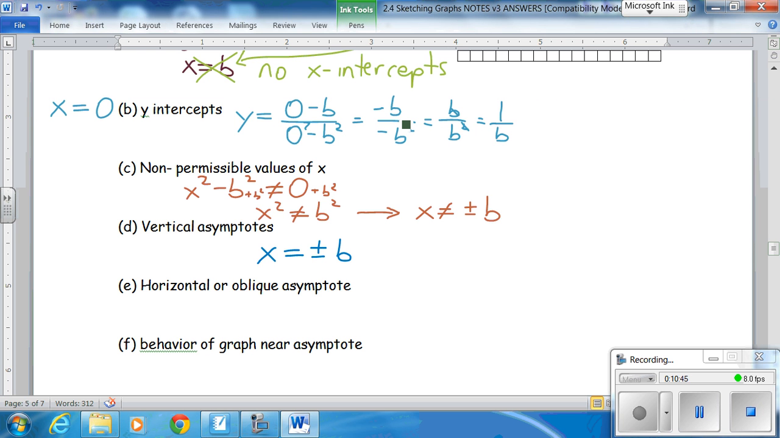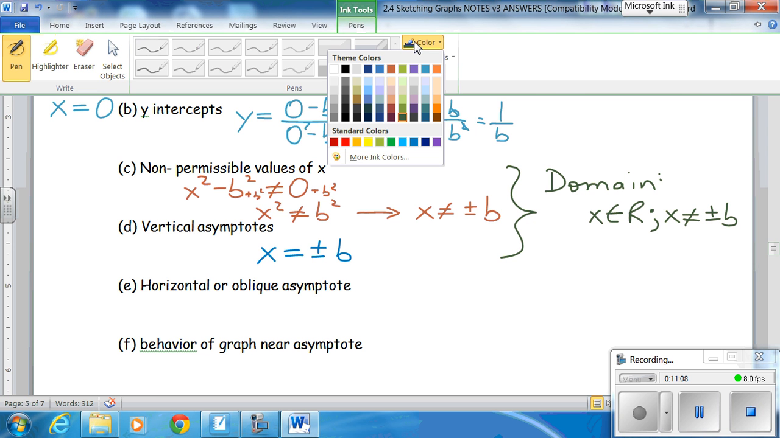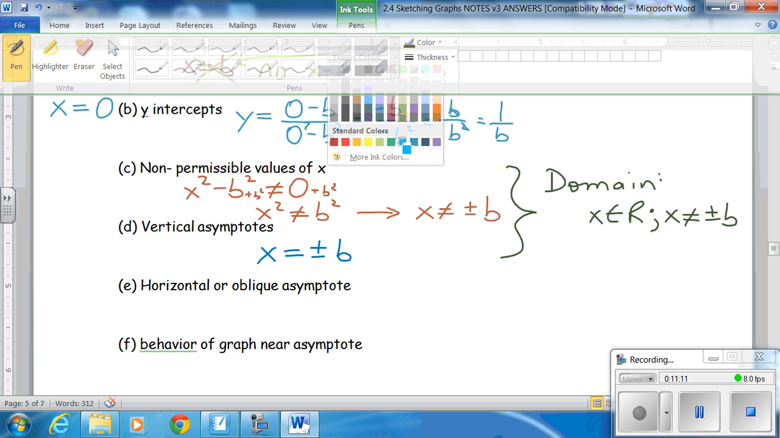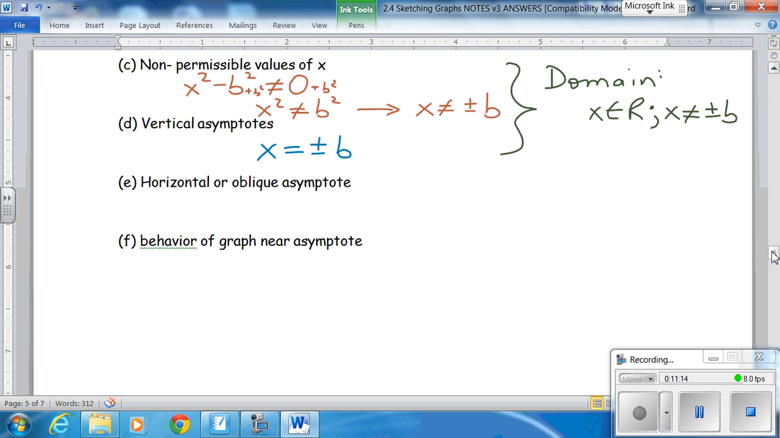Okay. Now once again, I could put this as a domain question. x is all real, except x cannot equal plus or minus b. Is there anything else we can figure out? Well, actually, yes. One last thing, if we want to be picky. Horizontal or oblique asymptote. This is y is equal to x minus b over x squared minus b squared.